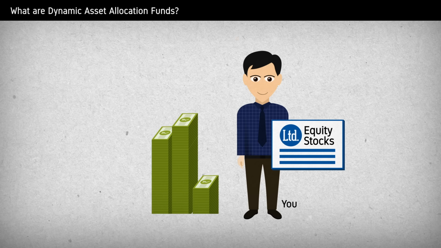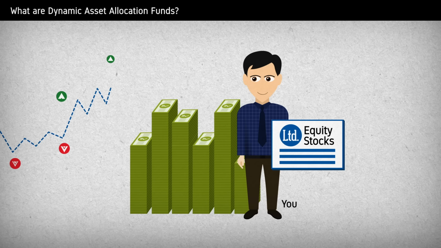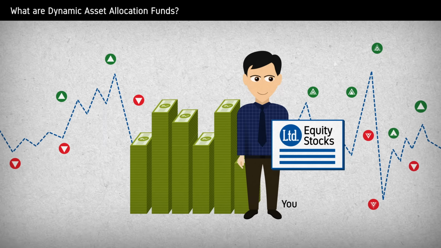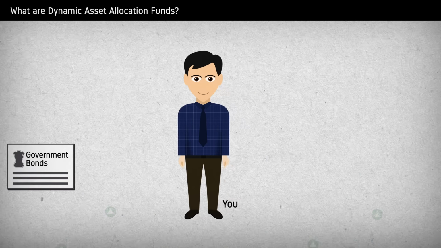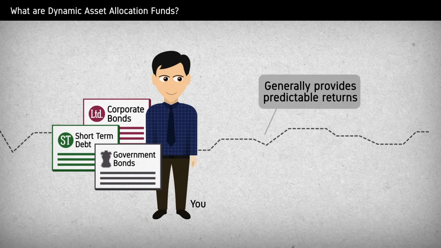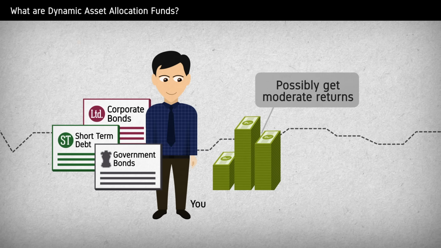Equity has the potential to create wealth over the long term. However, one has to survive the high ups and downs that come along with the market to earn these returns. On the other hand, debt generally provides some amount of predictability in returns, with lower ups and downs. Thus, with debt, one could get moderate returns.